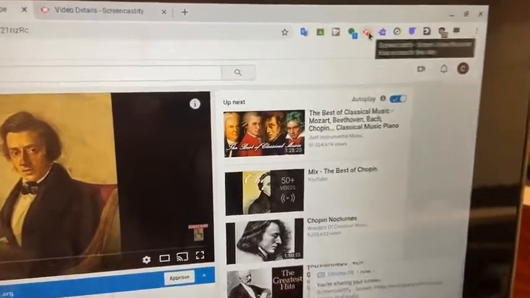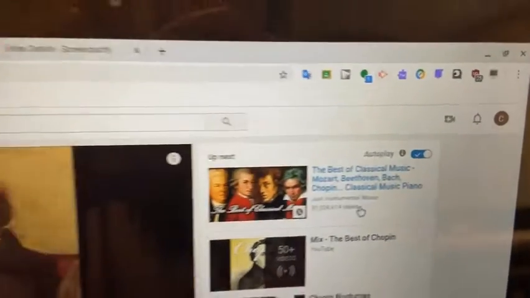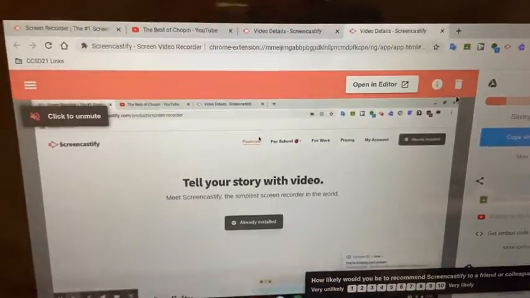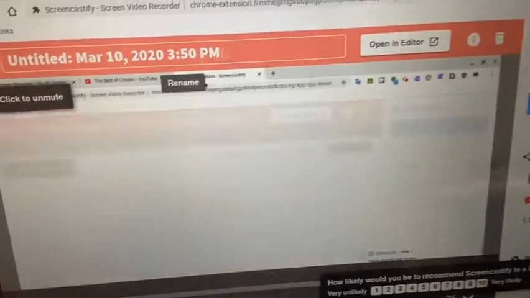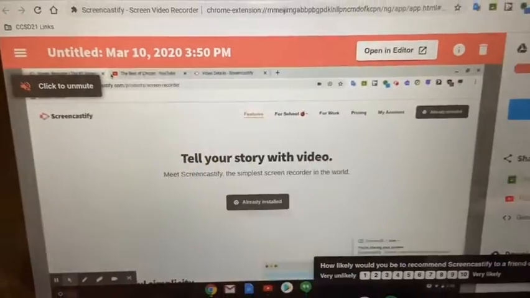And then when I'm finished, click there, stop. When the new tab opens to show me that video, you can see it's my whole desktop. You can see all the different tabs that I had open. So that's the difference between tab and desktop recording.